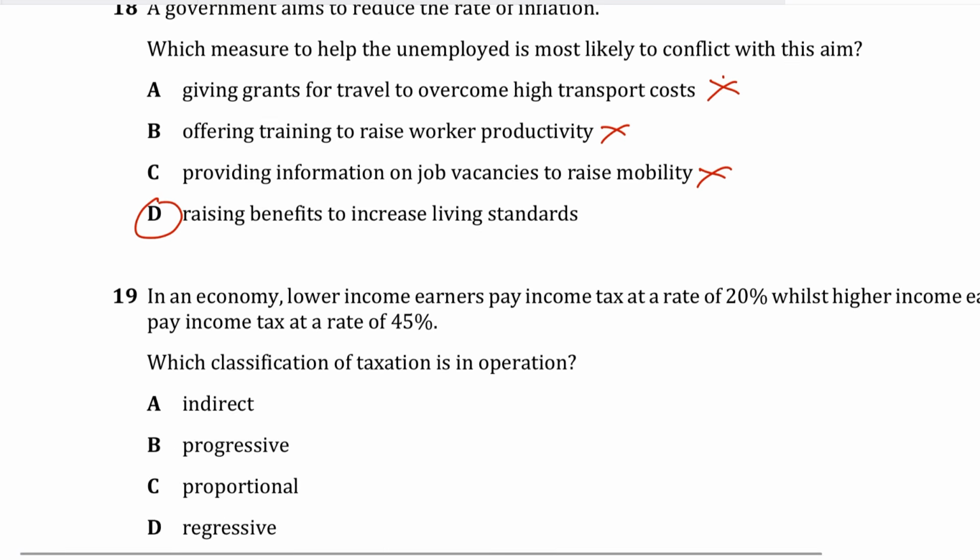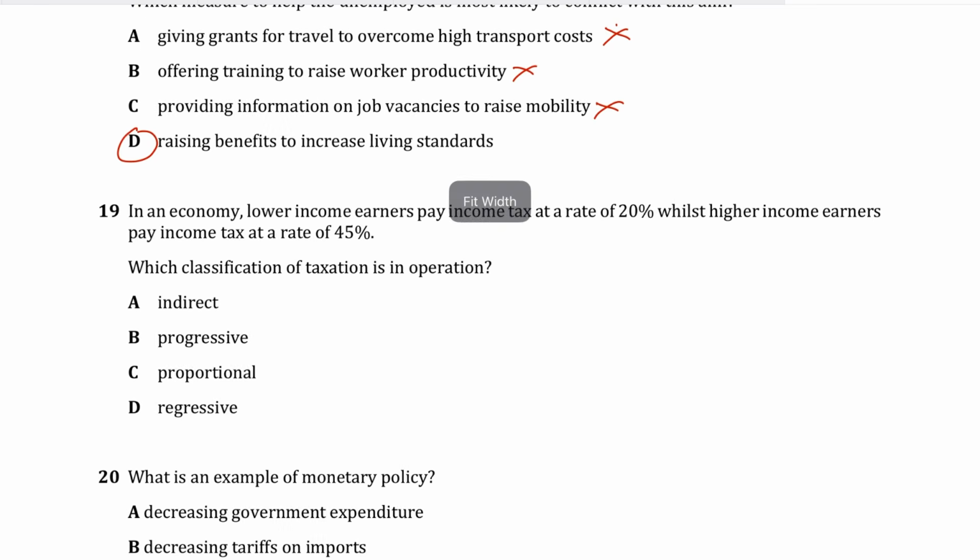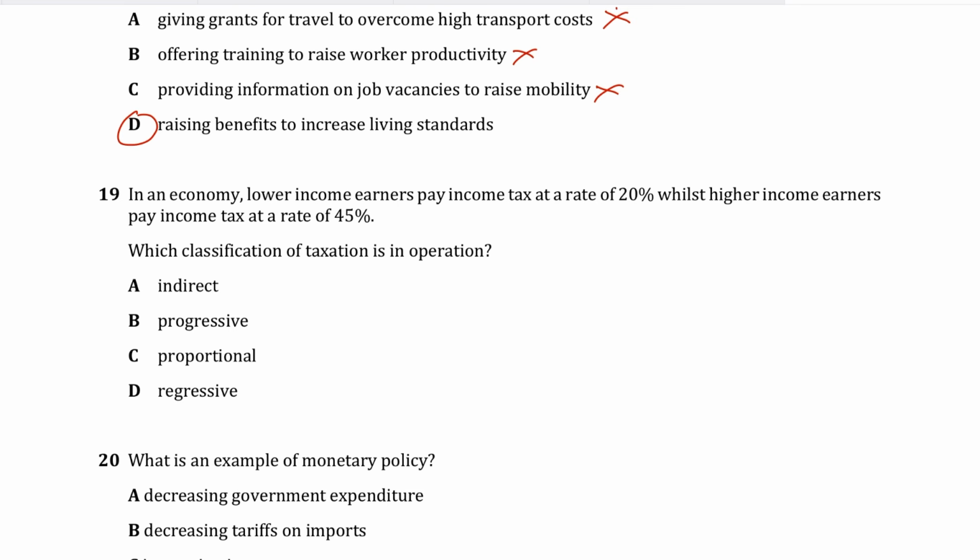Question number 19 says, in an economy, lower income earners pay income tax at a rate of 20%, while high income earners pay income tax at 45%. Which classification of taxation is in operation? Interesting question. The correct answer has to be B for boy, progressive, because progressive taxation means higher income earners would pay a higher percentage or proportion of their income in tax. So the tax burden always falls more on upper income groups, while the lower income earners are only paying 20%, while higher income earners are paying 45%. This is a classic progressive tax example.